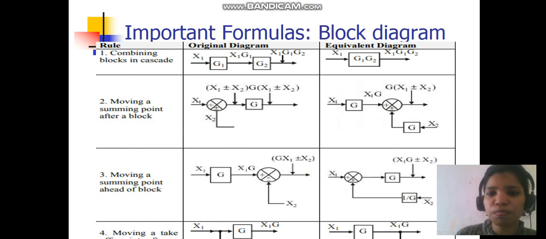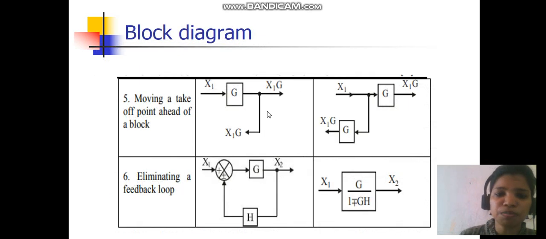So the easiest topics are block diagram and signal flow graph. In the block diagram, there are very simple rules. You can learn them simply. If two blocks are in cascade, the transfer function is the multiplication of all. Then there is a summing point, and we have to move the summing point either after the block or before the block. If it is moved after the block, you have to multiply by the gain G. If you have to move it before the block, then you have to divide by G. Same with the takeoff point. If the takeoff point is moved after the block, then divide by G, and if it is moved before the block, then multiply by G.